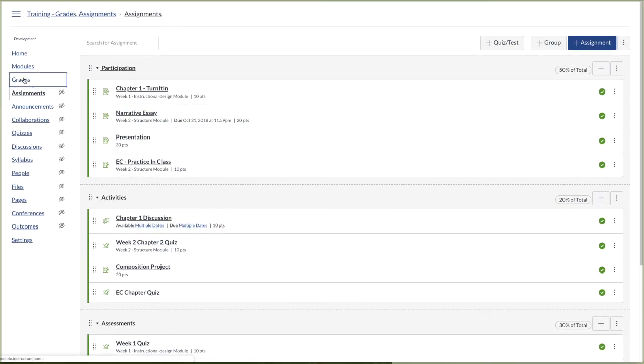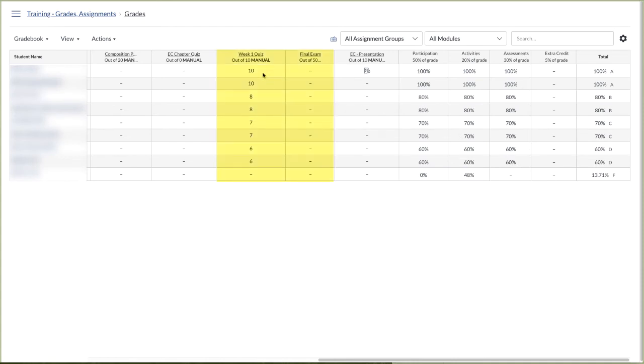Going back to grades, in this example, Week 1 quiz is part of the assessment group. It has been graded. So you can see the assessments, there is a percentage here. So now if I put in any extra credit, you will see the proper calculation because all assignment groups are being calculated.